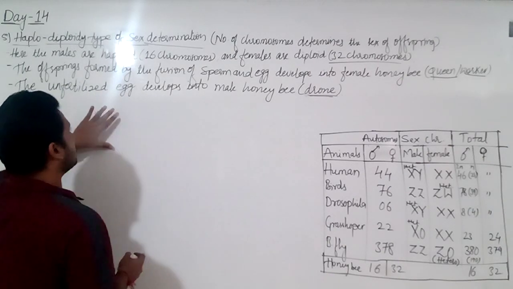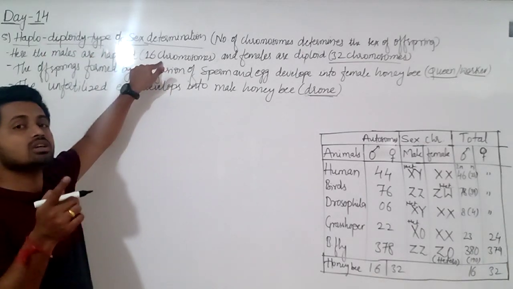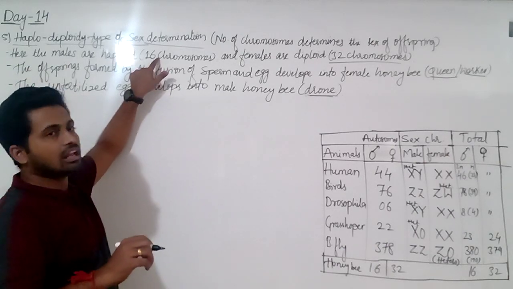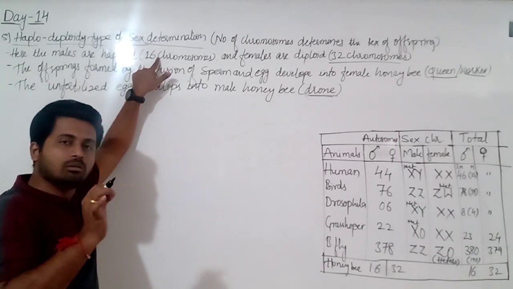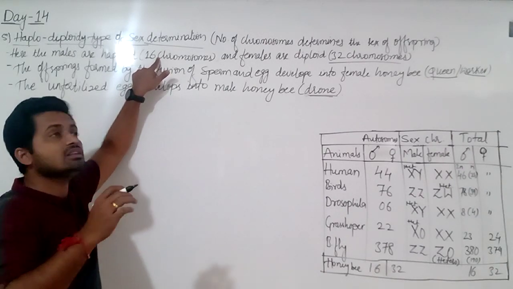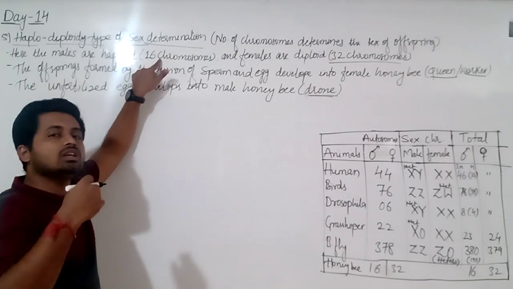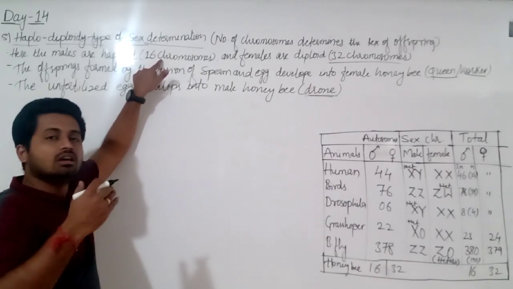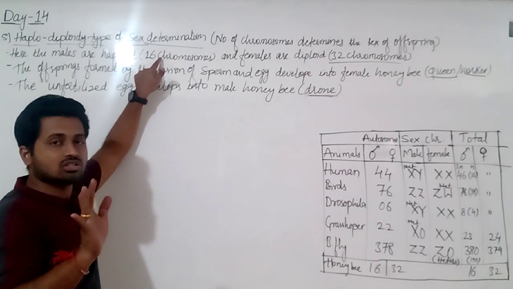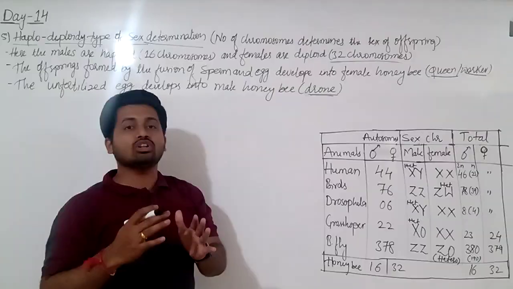But here males are already what? They are haploid. So they will produce the sperm by mitosis, not by meiosis. Because they are already haploid, it does not become 8. The minimum required chromosome number in honeybee is 16. So these male honeybees, that is drone, produce the sperm, the spermatogenesis in their body takes place by mitosis, not by meiosis. But in queen or worker bee, meiosis occurs during oogenesis.